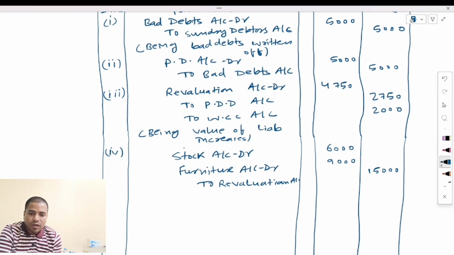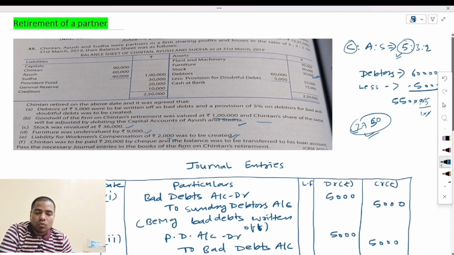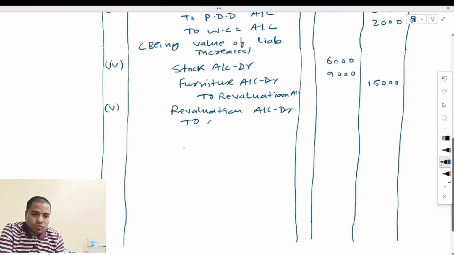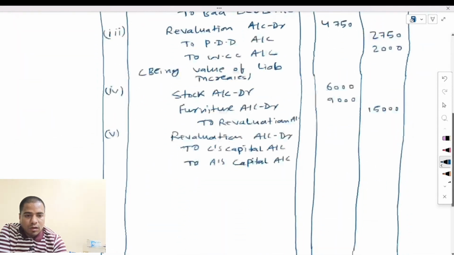Okay, see here, the next entry we will pass: Revaluation account debit to all partners' capital accounts. This means those partners who are retiring and those who will continue their business, all these partners, this profit will be credited to C's capital account, to A's capital account, and to S's capital account.